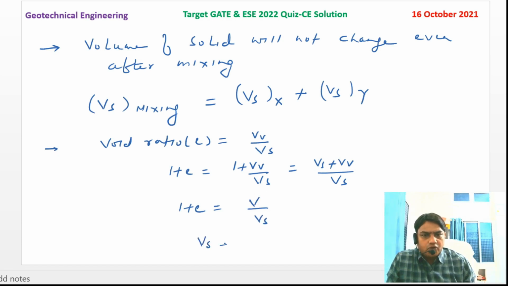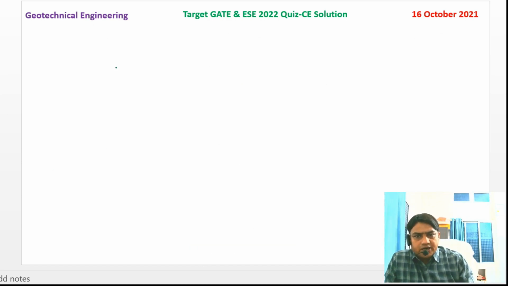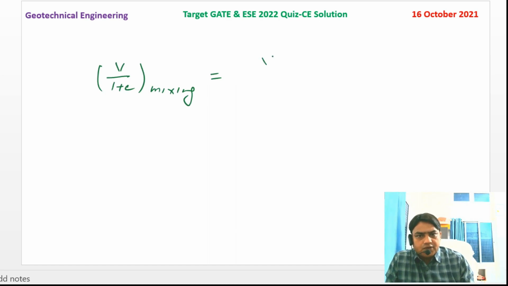So volume of solid is equal to V by 1 plus e. Putting this in, we can write V by 1 plus e for the mixed soil is equal to V by 1 plus e for soil sample X plus V by 1 plus e for soil sample Y.